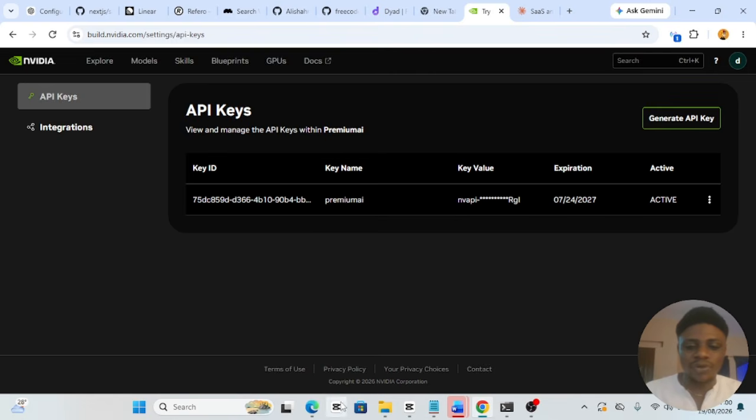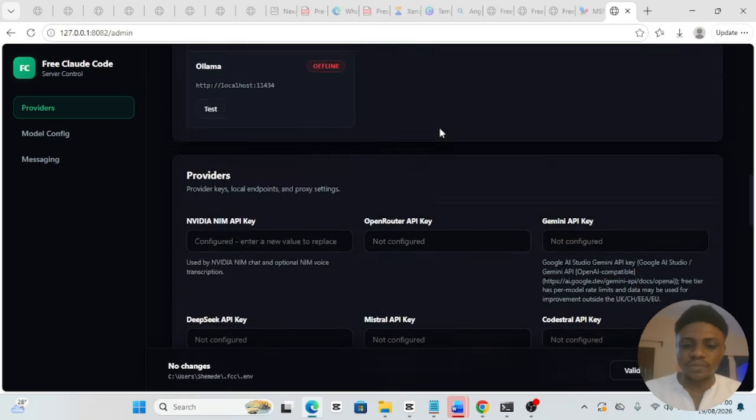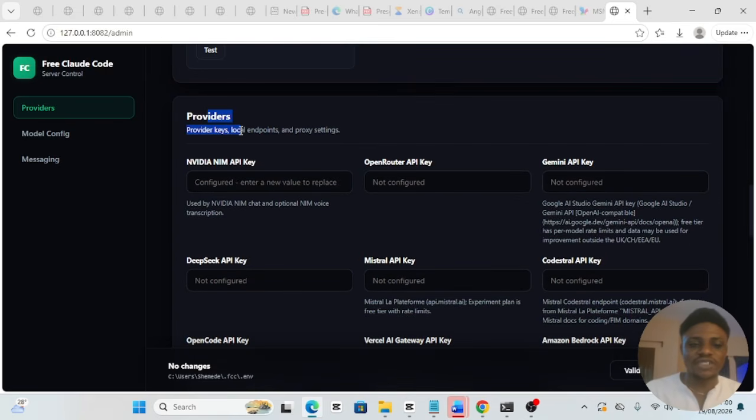You copy it, and then come back to the interface where you have the different providers. When you reach here, you scroll down to this section where we have NVIDIA API key, and you paste the API key you got from NVIDIA. Once you paste it, you click validate. It will validate the API key, and then you click apply. Once it's done, you are officially ready to launch Claude Code.